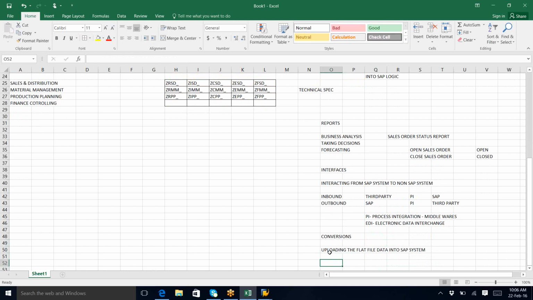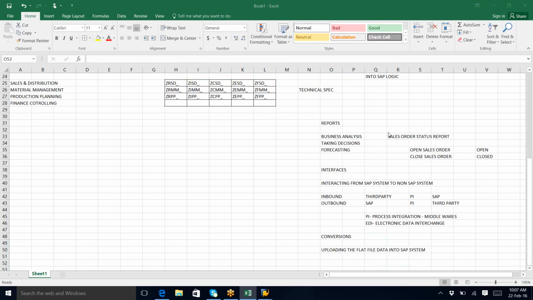Suppose, as I said, people are not habituated to using the SAP system. But if I'm using SAP as a backend, the total data which was created in the third party should be uploaded into SAP or not? Then how can I upload? Suppose over 10 years, how many sales orders will be there, how many customers will be there? Do I need to create each and everything manually in SAP? You have to load that data, so it is very difficult, right?